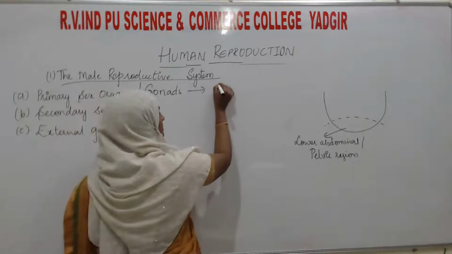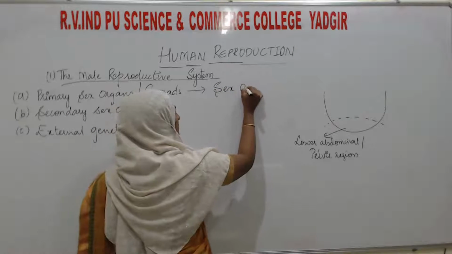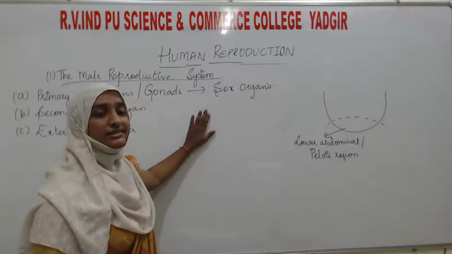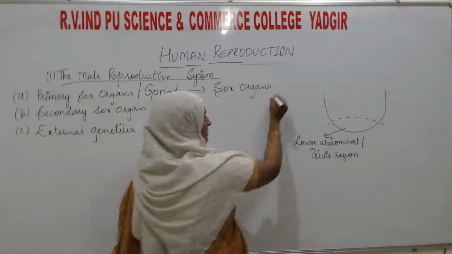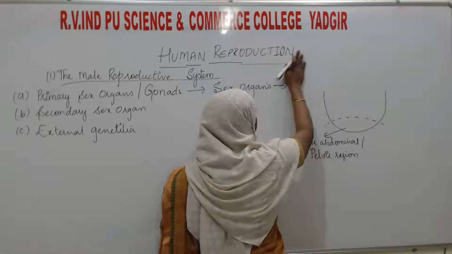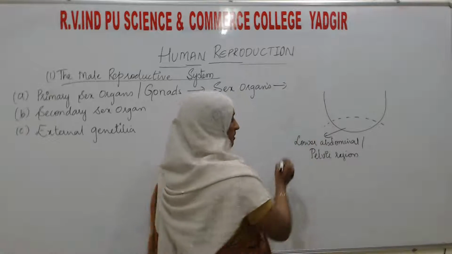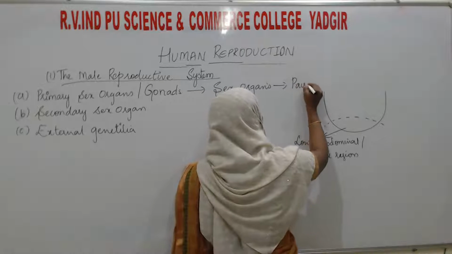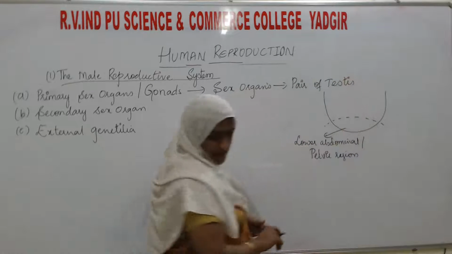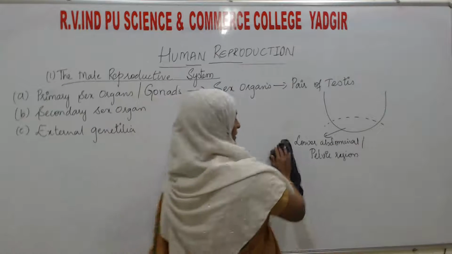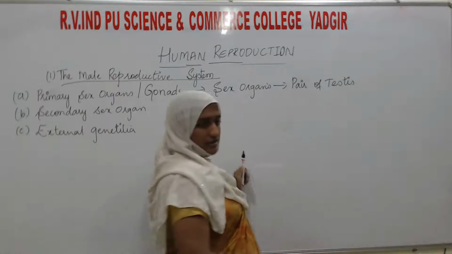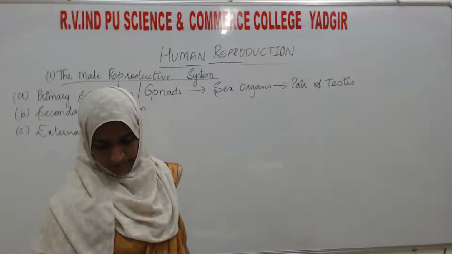In the male, the sex organ is the testes, and the testis is present in a pair. So a pair of testes are the primary sex organs.